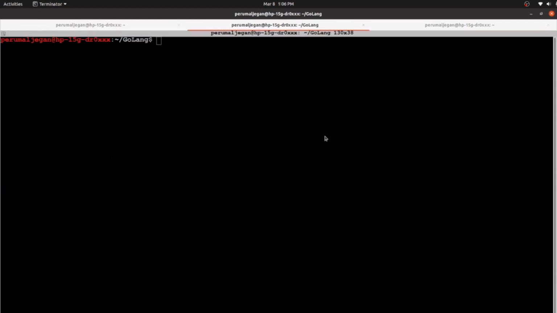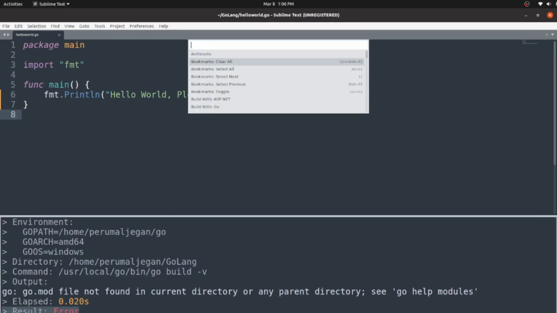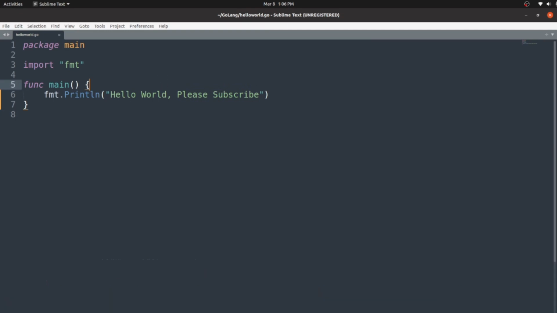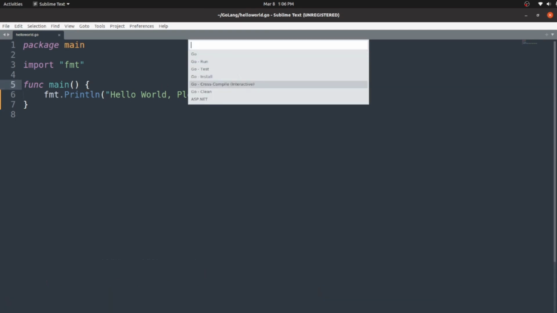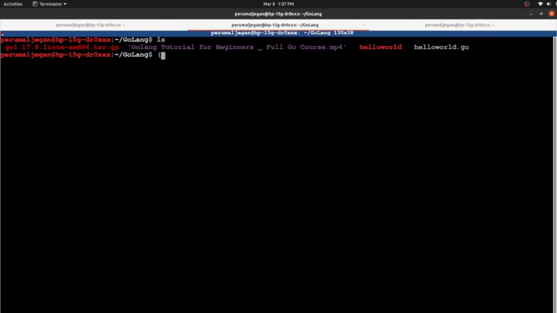So let's try to get the list of operating systems and the architecture here. So I'm pressing Control Shift B once again and cross compile. What we can do, we will try to mention the operating system as Windows and architecture as AMD 64. So let's try to do that. And the command is env.